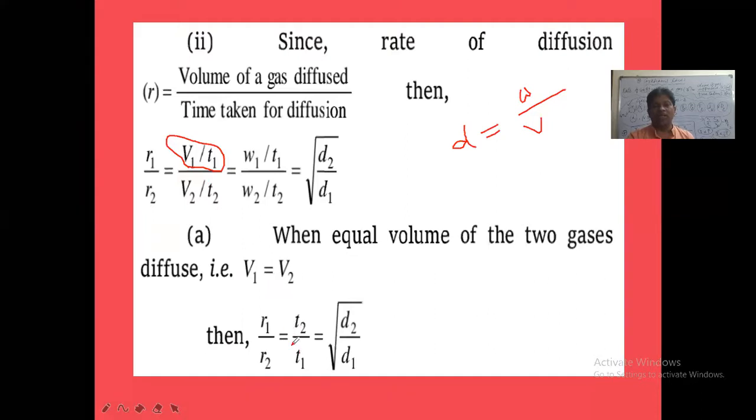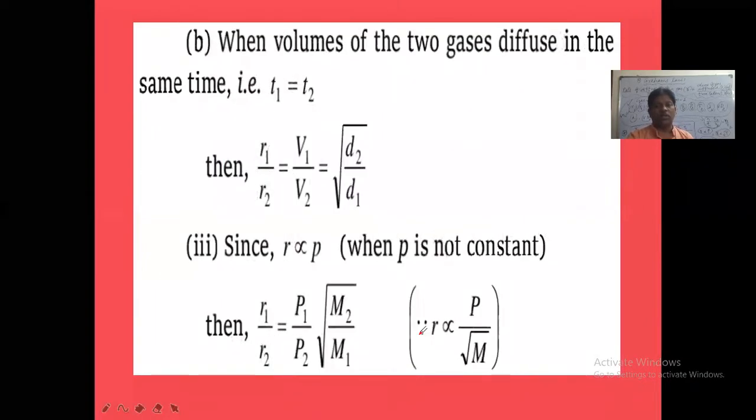Because V1 by V2 we need not to take. V1 is equal to V2 now. So need not to mention about V1 and V2. Now here directly we have taken what? R1 by R2 is equal to T2 by T1. Because here V1, V2 get cancelled. V1, V2 will be same. That's what we have taken T2 by T1 is equal to under root D2 by D1. Okay. So it's about Graham's law of diffusion.